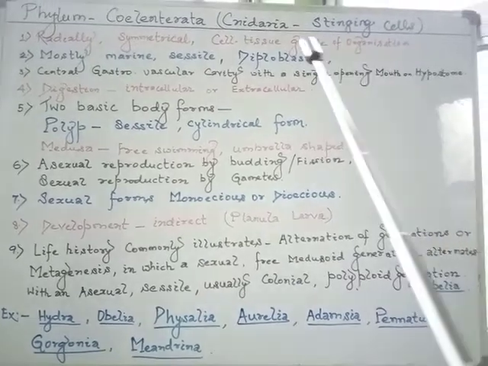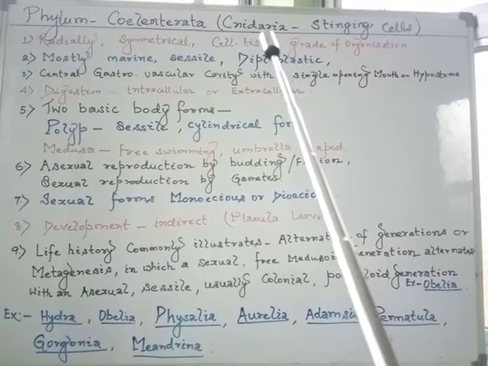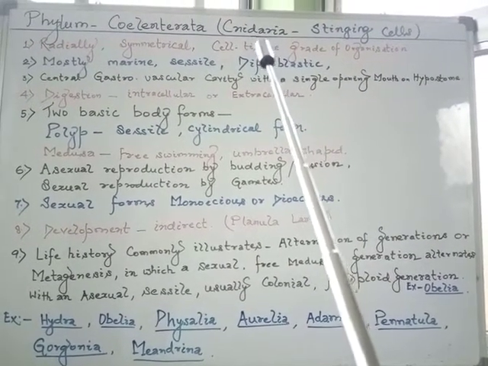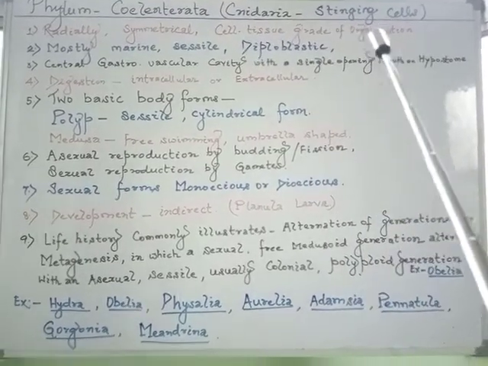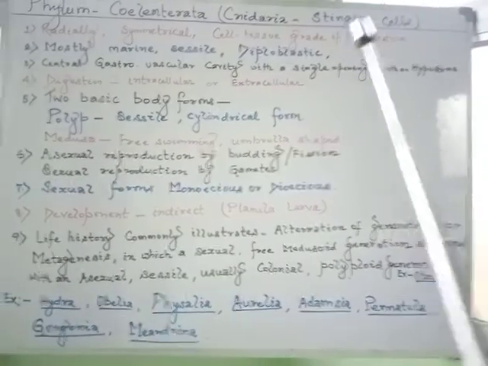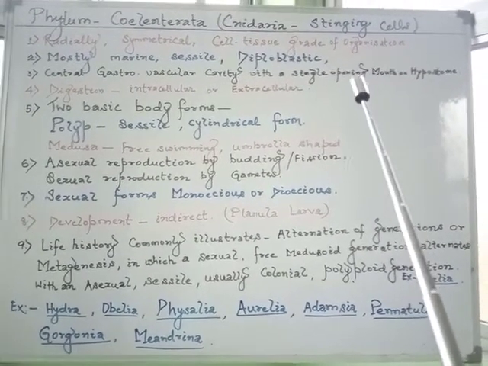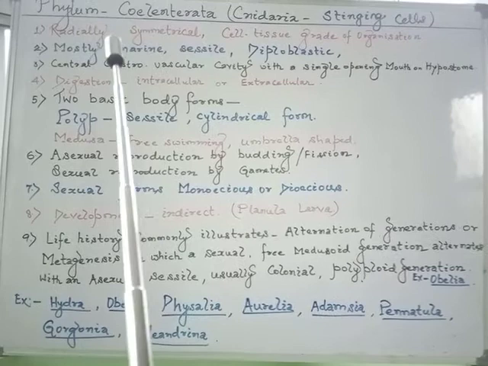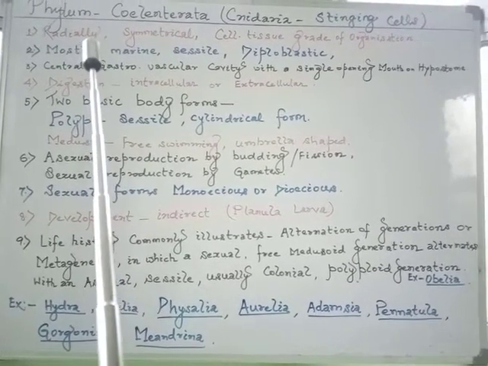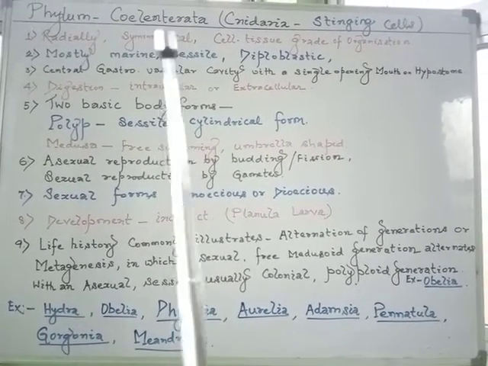They are also called cnidarians due to the presence of certain stinging cells, which they use for their defense and offense purposes. Now we will go through the important characteristics shown by the phylum Coelenterates.